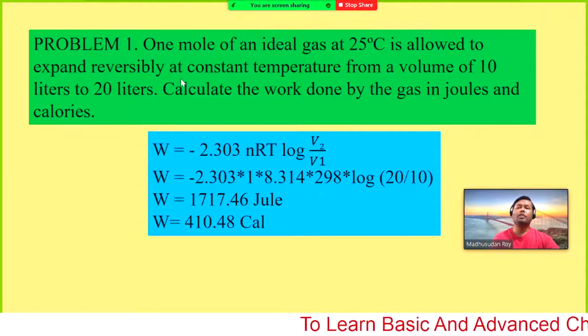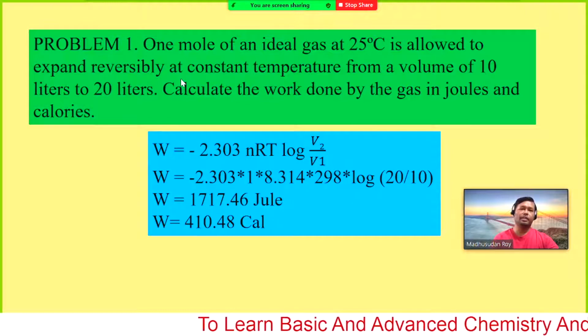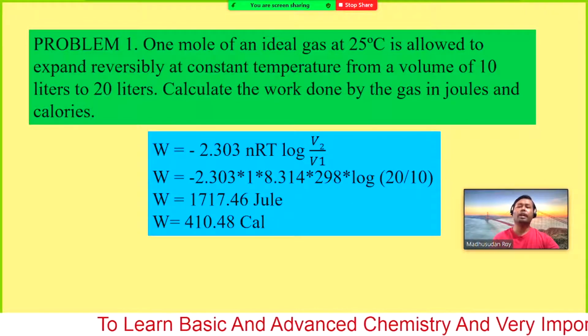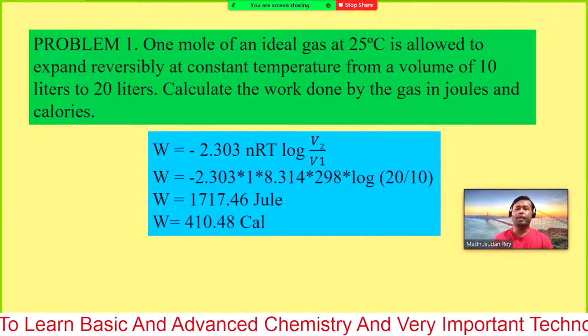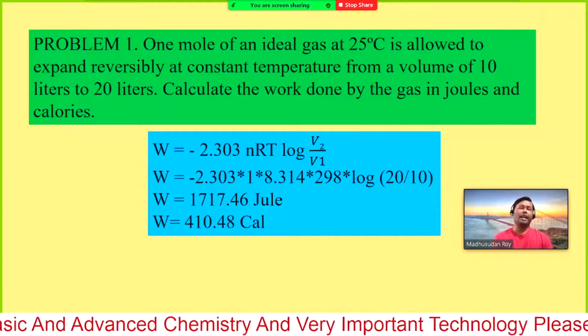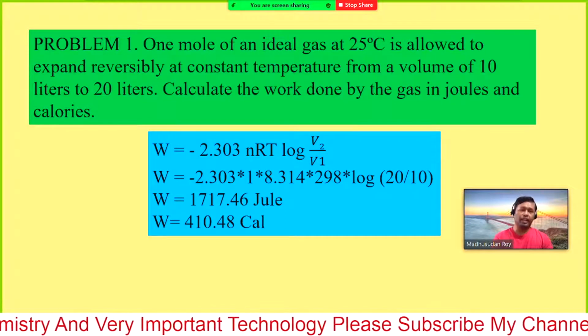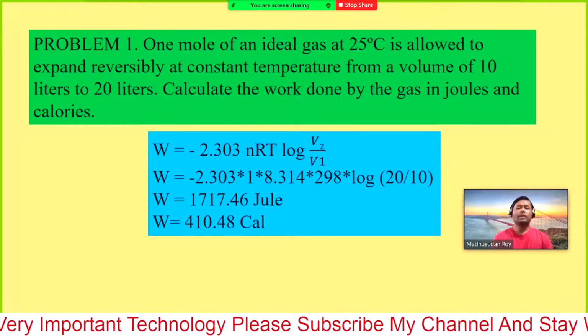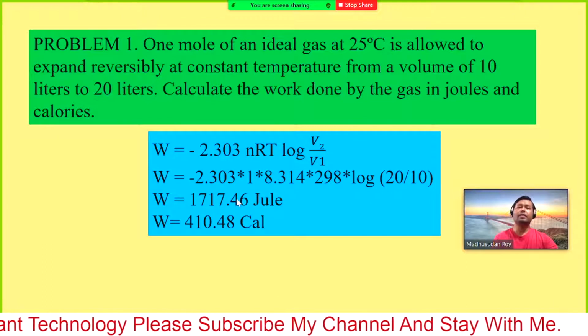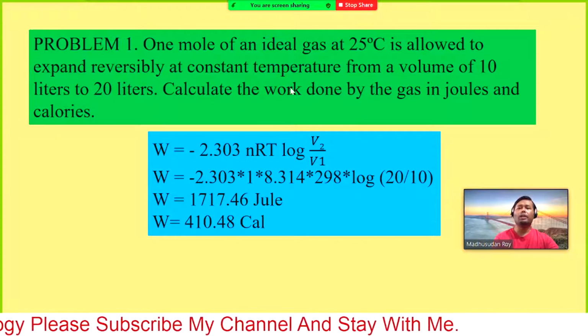This is the isothermal reversible expansion. In the last class we showed that in case of isothermal reversible expansion we get the sign negative, because the work is done by the system, therefore the sign would be negative. So the formula is this, and now just put all the values.